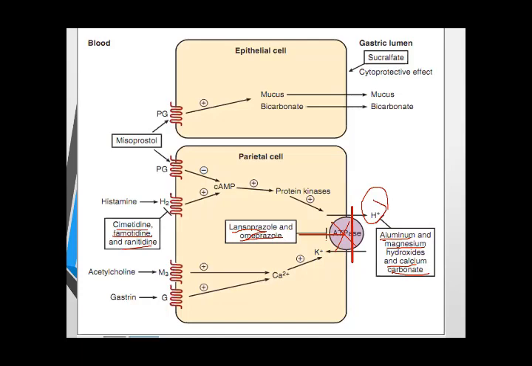These drugs block this receptor and inhibit the histamine-stimulated hydrogen ion secretion.